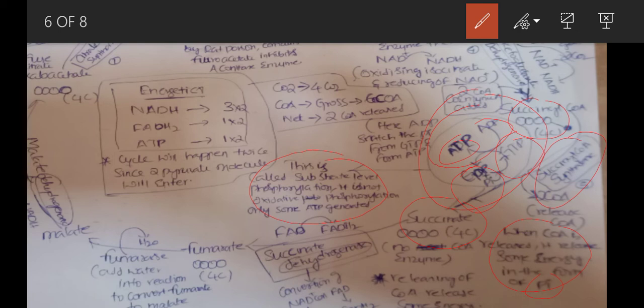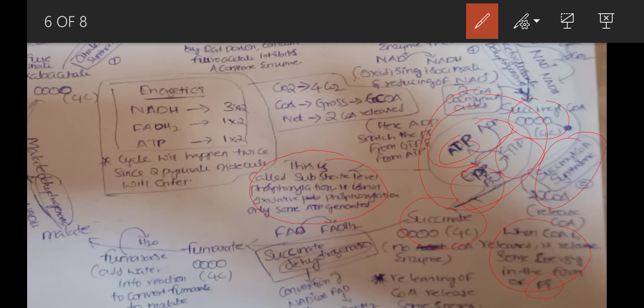In oxidative phosphorylation, a lot of energy will be released. So when anything is releasing the coenzyme, it will automatically release inorganic phosphate, and that phosphate will be utilized to form energy.